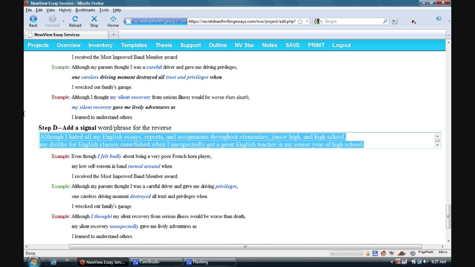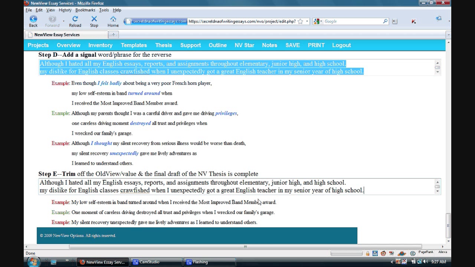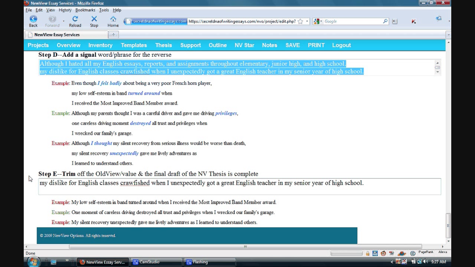Okay, last step. We're going to copy everything from step D down to step E, and we're going to take out the entire old view. Now I have a very solid thesis. My dislike for English classes crawfished when I unexpectedly got a great English teacher my senior year of high school. Doesn't that have an obvious sense of newness to it? I mean, there's nothing boring about this one.